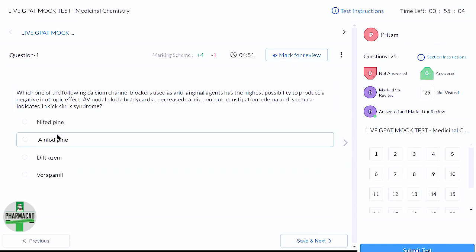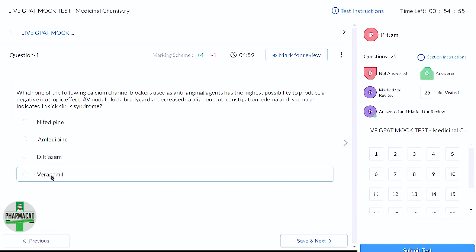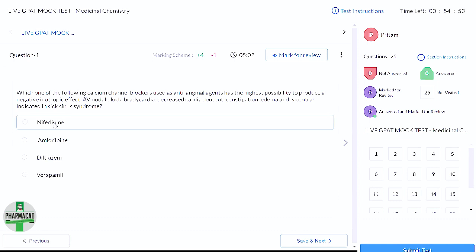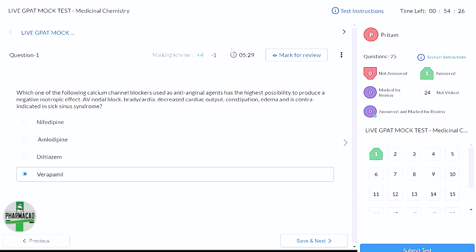So here, when other calcium channel blockers are also in the options, nifedipine and diltiazem, I'll go for verapamil rather than nifedipine, because nifedipine's selectivity towards the heart is less. Its selectivity towards blood vessels is more, and that's why more vasodilatory effect will be seen, which is required in an anti-anginal drug, right? So I do not want any impact on the heart, and verapamil has a higher selectivity ratio towards the heart, and that's why I will go for this. Any query for this?